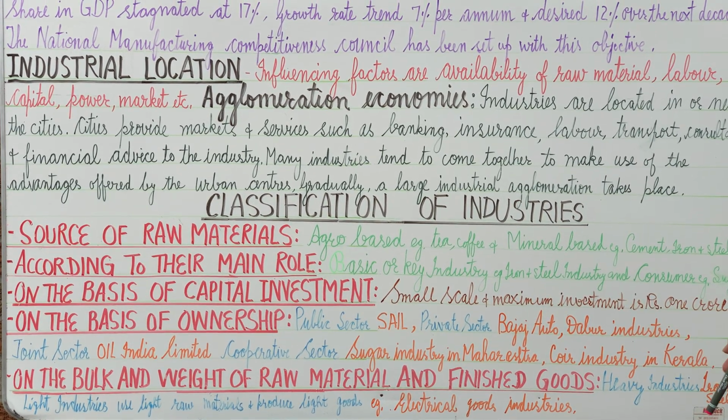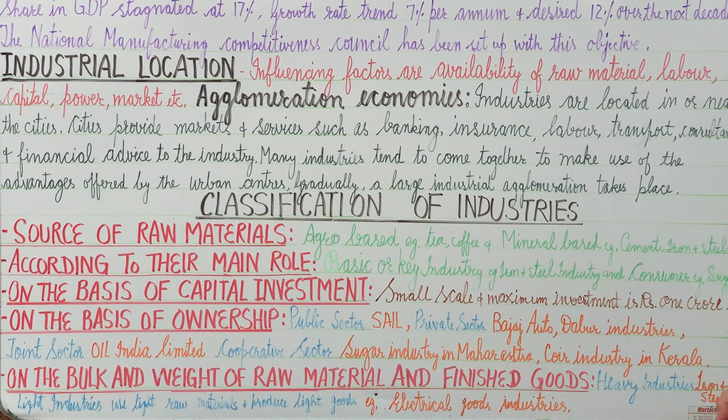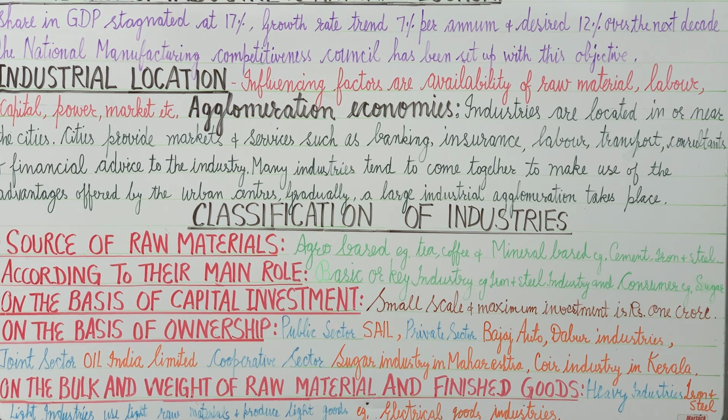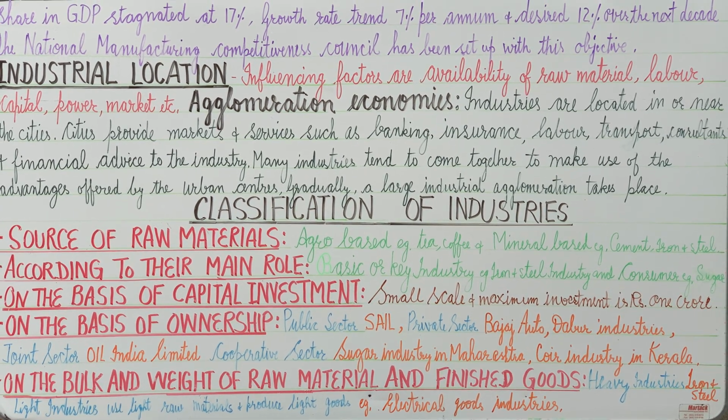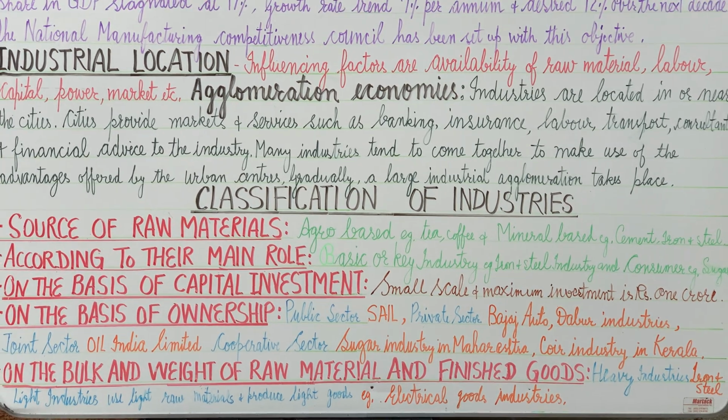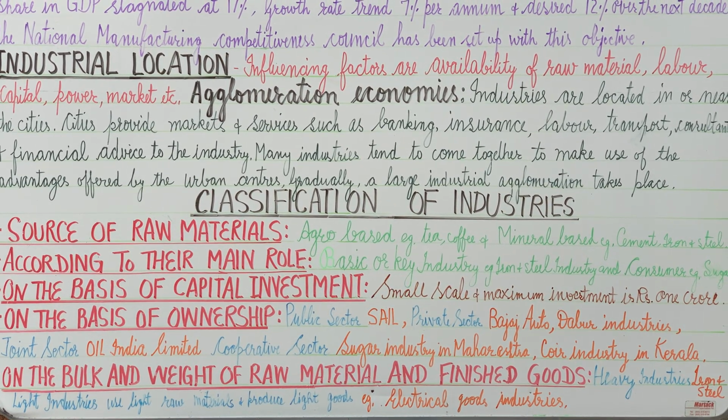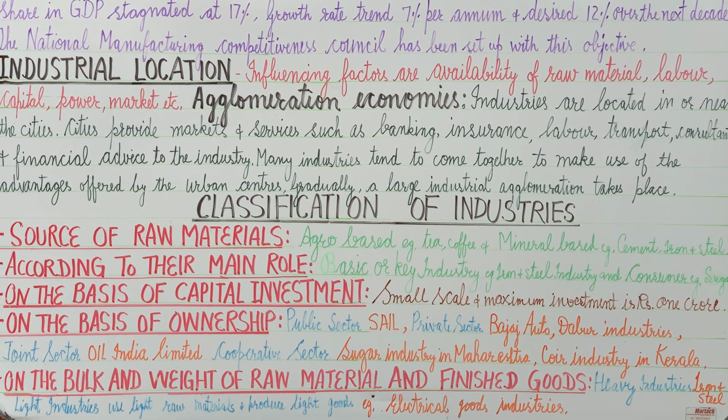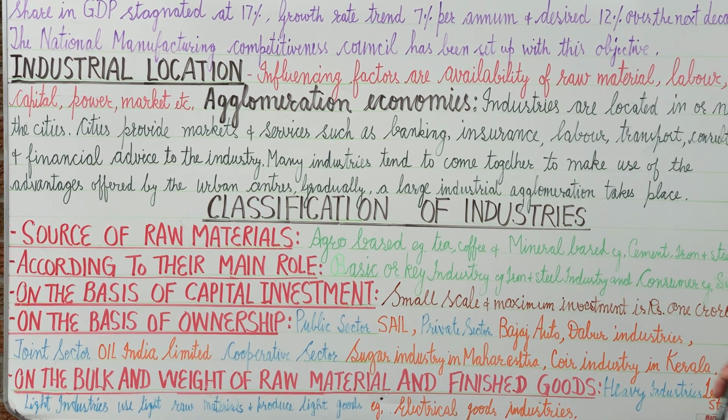The next basis is the bulk and weight of the raw material and finished goods. Heavy industries have very heavy products, for example iron and steel. Lightweight industries use light raw materials and produce light goods, for example electrical goods industries. So here we have discussed the meaning of manufacturing, its contribution, its importance, and how industries are classified. Those industries, first on the basis of raw material, I will discuss in detail, starting with agro-based industry, in the next video. Stay blessed.